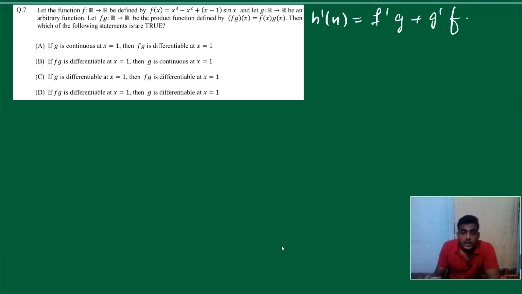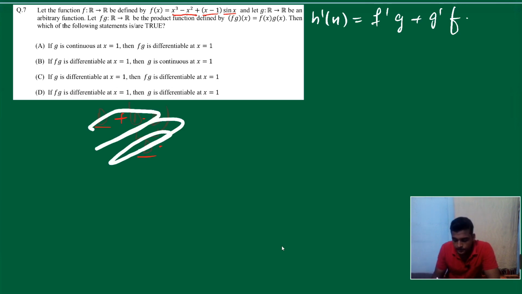Fine, fine. Now, first of all, f(x) is always differentiable. The thing is, in f(x), if you see, it's a polynomial. So polynomial is always continuous and differentiable, right? It's again polynomial into sin x. So polynomial and sin x both are continuous and differentiable. So we can say it's d plus d into d type. So d into d type is always differentiable, and differentiable plus differentiable is always differentiable. So we can say that f(x) is always differentiable.